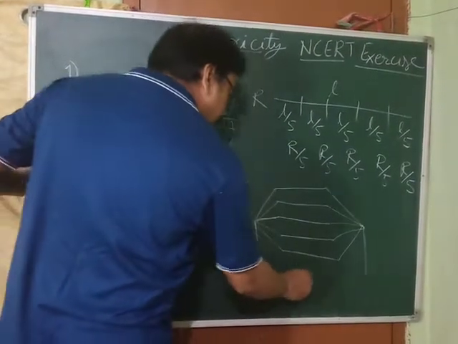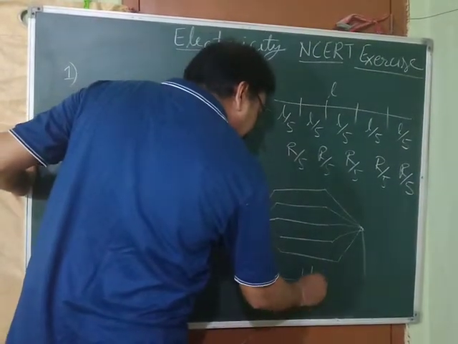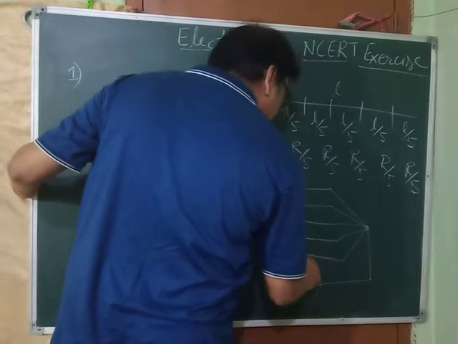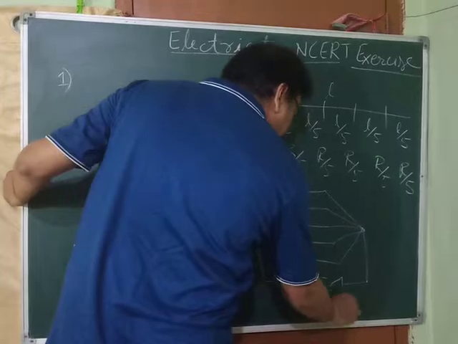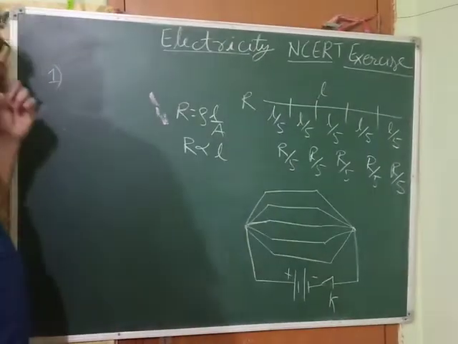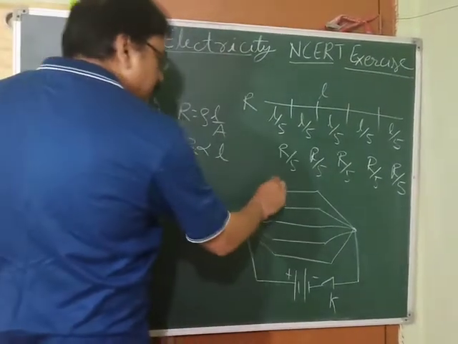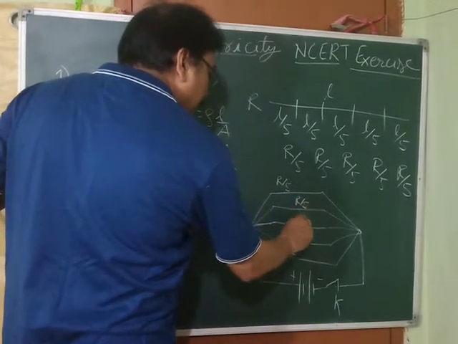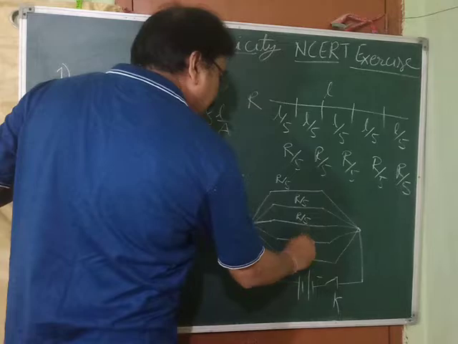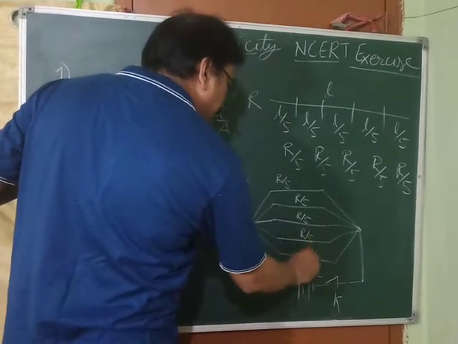Now tell me, these are connected in parallel. This is positive, this is negative. Here you can draw a key also. All have resistance how much? R by 5, R by 5, R by 5, R by 5, R by 5.